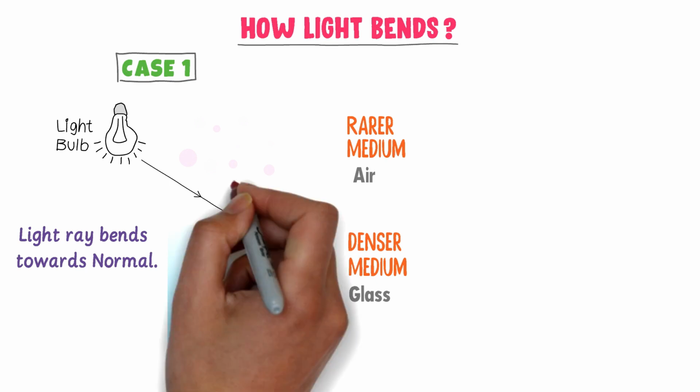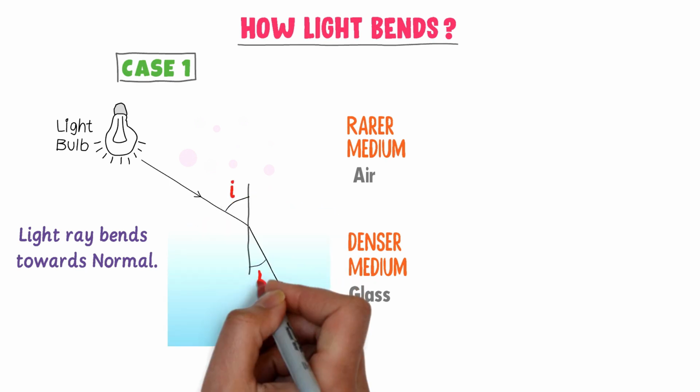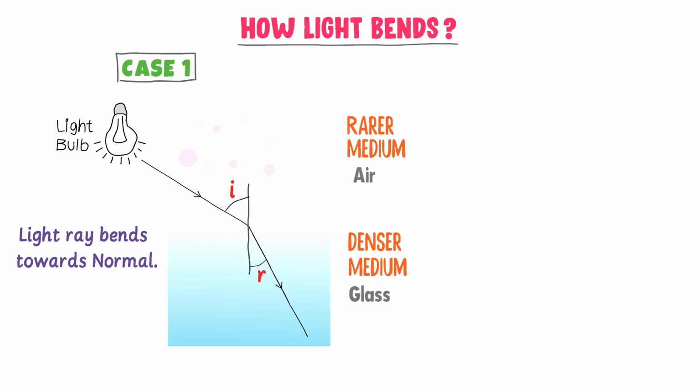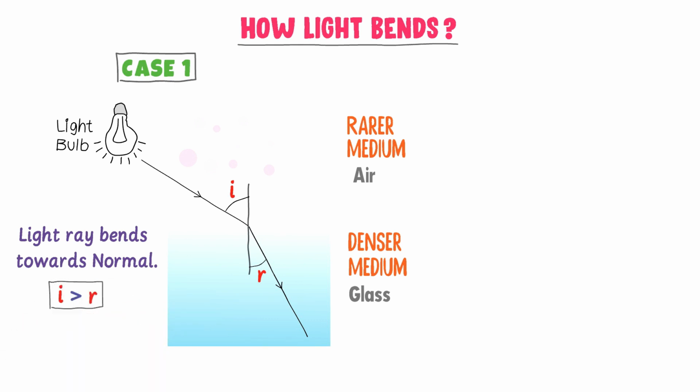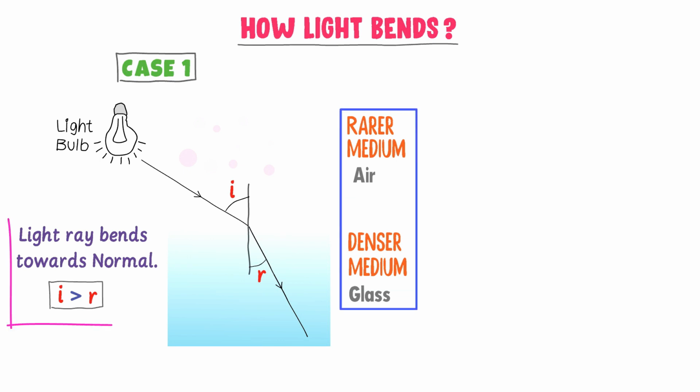Secondly, we know that this is incident angle and this is refracted angle. We can see that incident angle I is greater than refracted angle R. Thus, we learn that if light travels from a rarer medium to a denser medium, it will bend towards the normal in the denser medium, and angle of incidence is greater than angle of refraction.